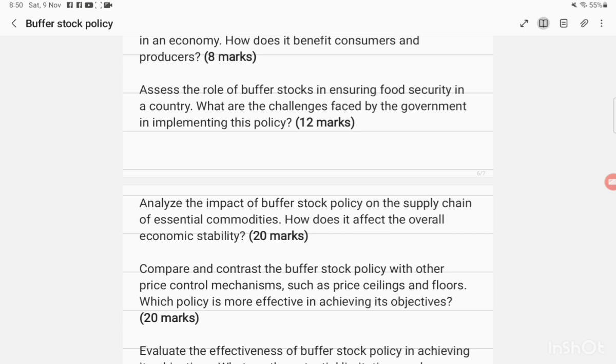Analyze the impact of buffer stock policy on the supply chain of essential commodities. How does it affect overall economic stability? Definitely, when essential prices are not fluctuating too much and not surging up, it will be a government success, and ultimately the government will have political objectives to gain from this buffer stock policy, that they will be able to win the upcoming elections.